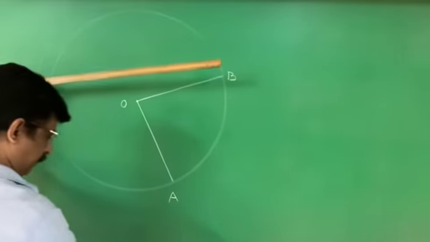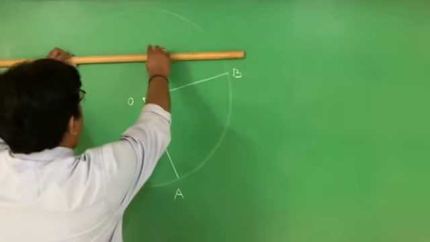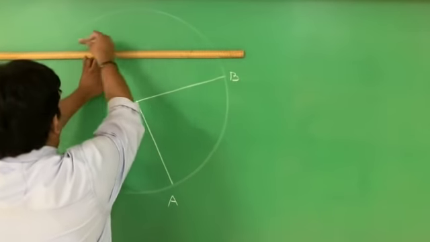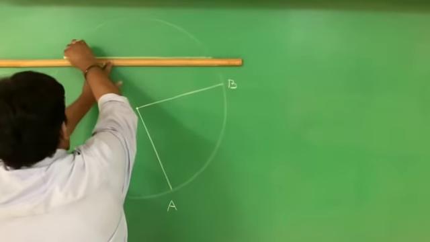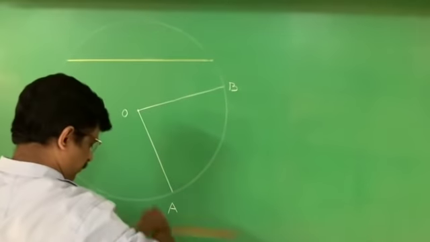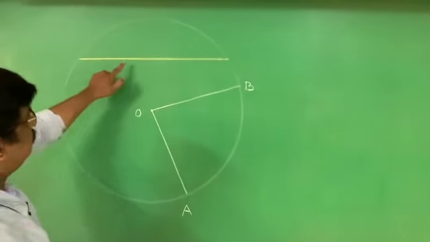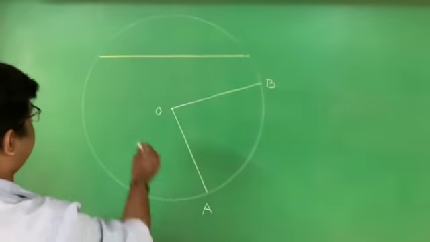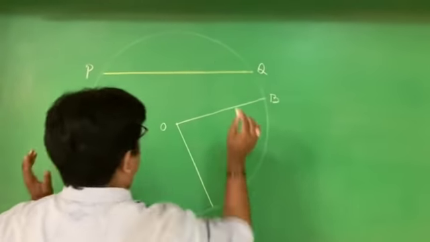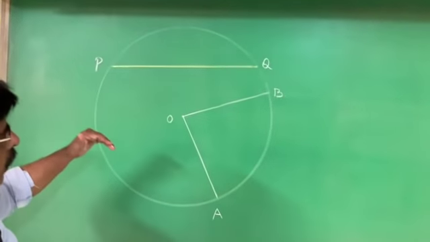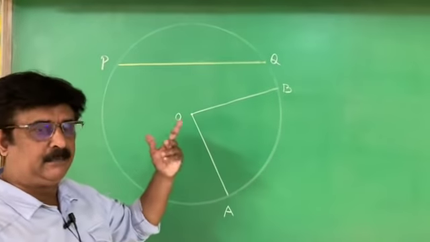Now I write this one. What is this? This is not a radius. This is a chord. What I told you is that a chord divides the circle into segments.